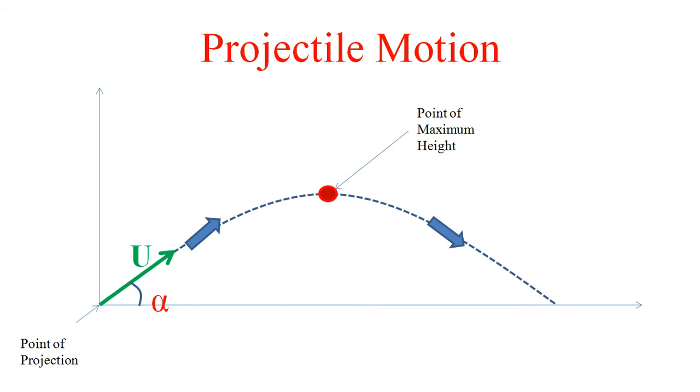So always remember that at the highest point the projectile has a very small velocity, the minimum velocity of the projectile. In other words, at the highest point the projectile has the minimum velocity. This is one concept you have to remember.